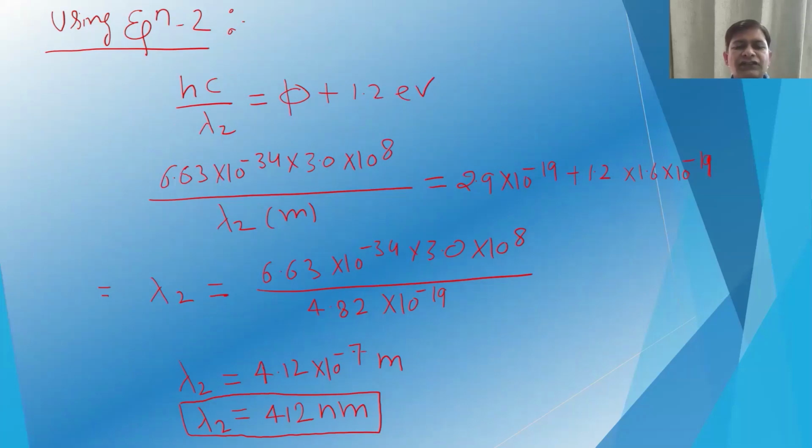Using equation 2, hc by lambda 2 is equal to phi plus 1.2 electron volt, the kinetic energy corresponding to lambda 2. If you put in all these values and rearrange for the unknown lambda 2, then lambda 2 will be 4.12 × 10^-7 meter, or 412 nanometer.